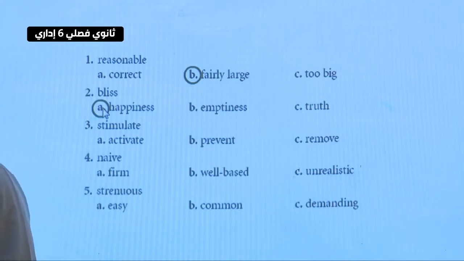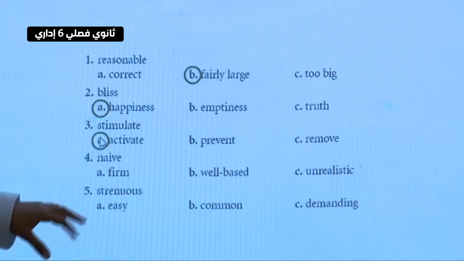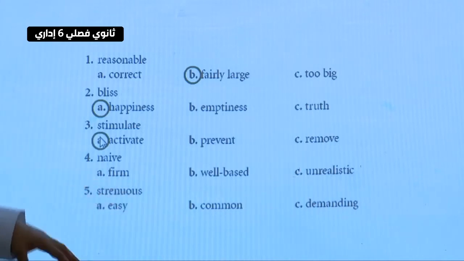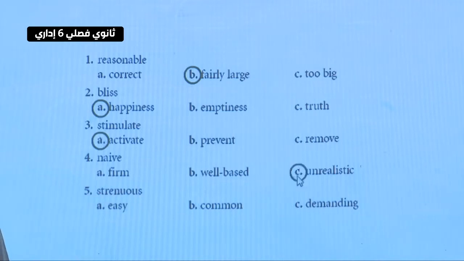Stimulate means, let's say, activate, awaken, etc. So the answer here is active. Naive. So naive here means unrealistic, which is lack of experience, or simple, maybe, etc. Strenuous here means what? Demanding, needy.